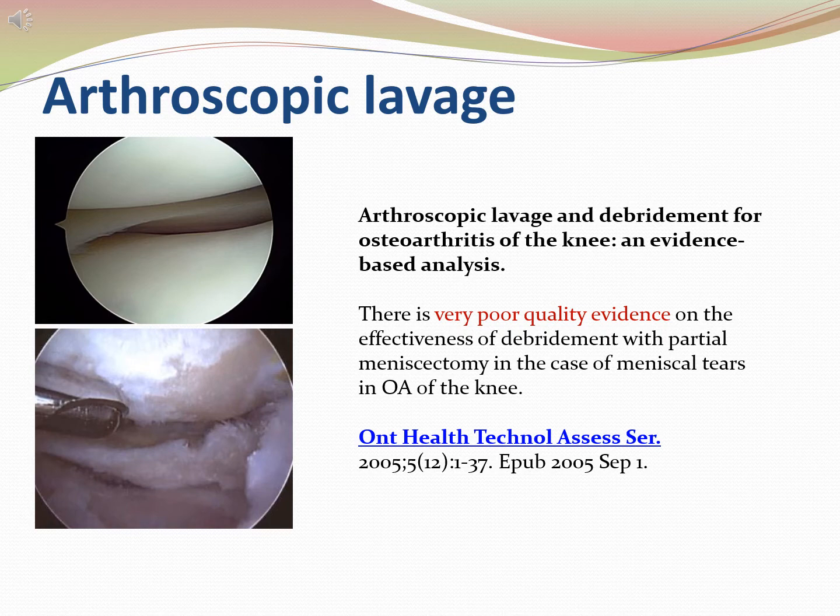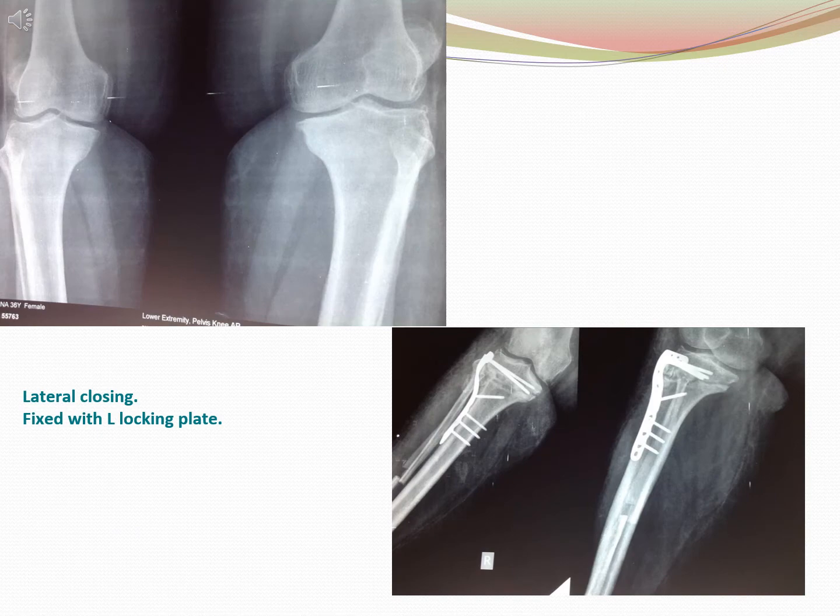In evidence-based analysis, there is very poor quality evidence on the effectiveness of debridement with a partial meniscectomy in case of meniscal tears in osteoarthritis of the knee. It has a very limited role in osteoarthritis. Coming to the osteotomy, it is a very good surgical procedure for patients younger than 60 years old, and if only one compartment is affected, it gives excellent pain relief and it is long-lasting relief.